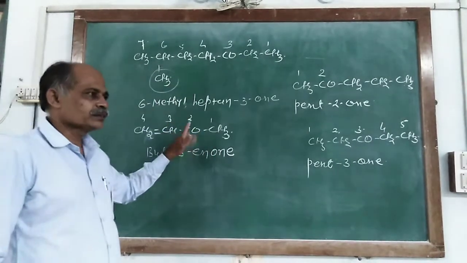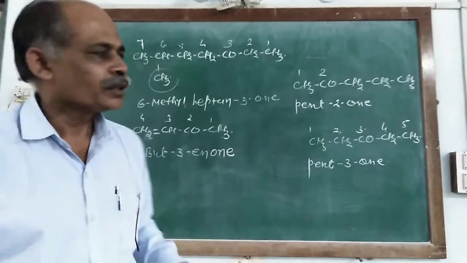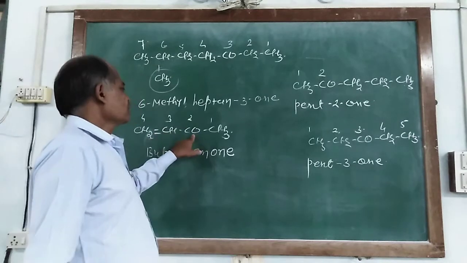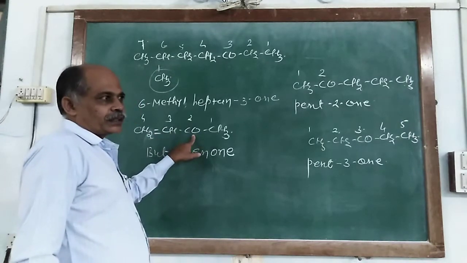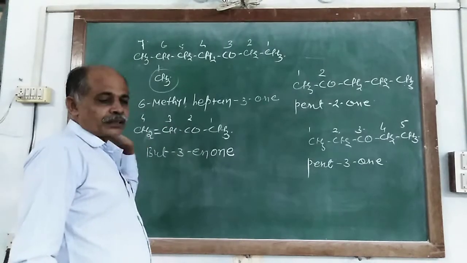But here the numbering is not necessary to indicate because there is no possibility of it linking to another carbon atom.